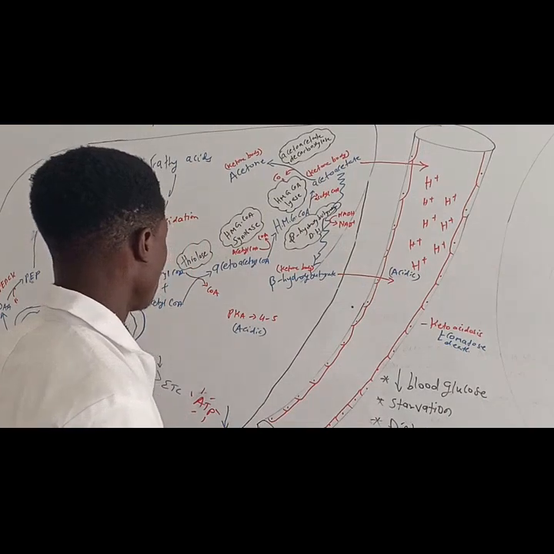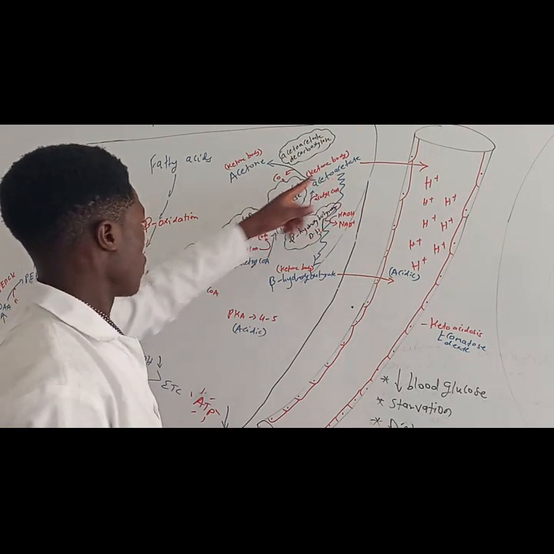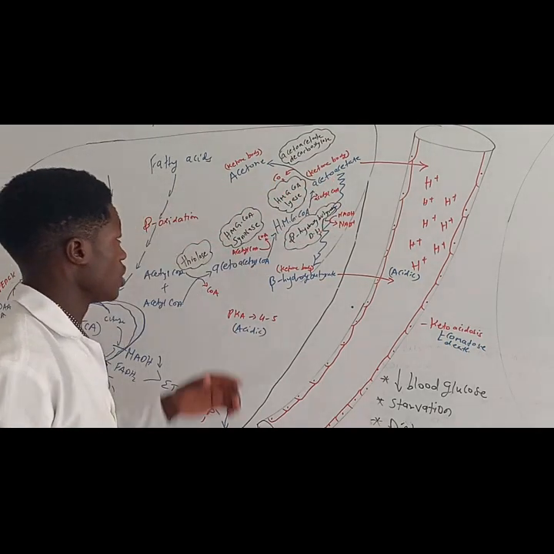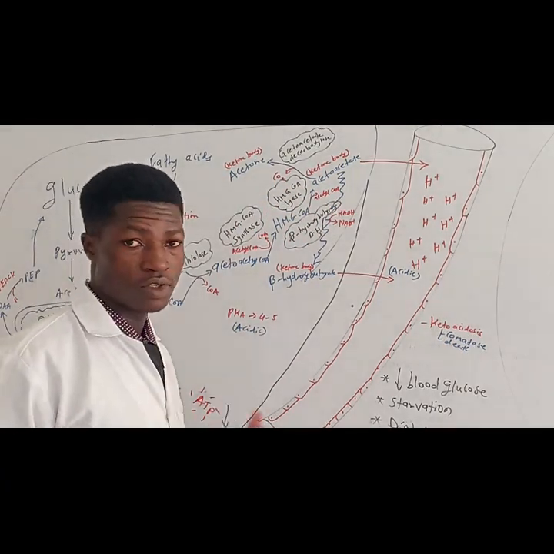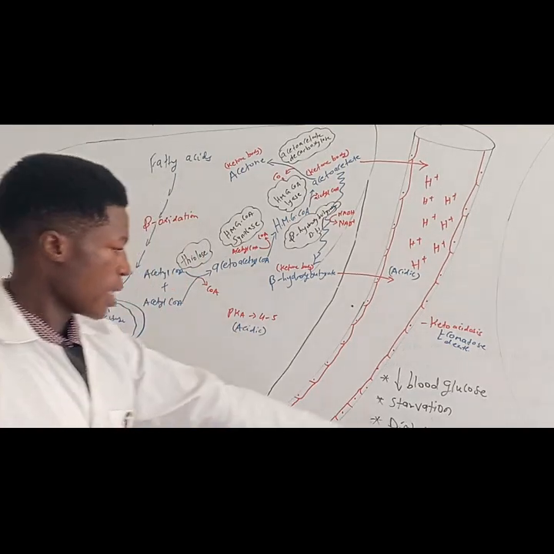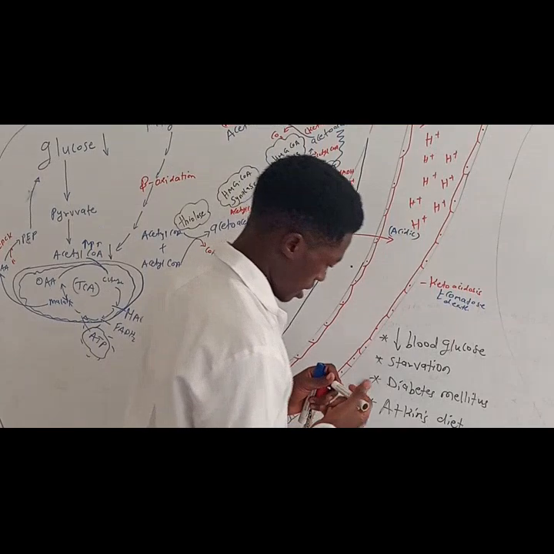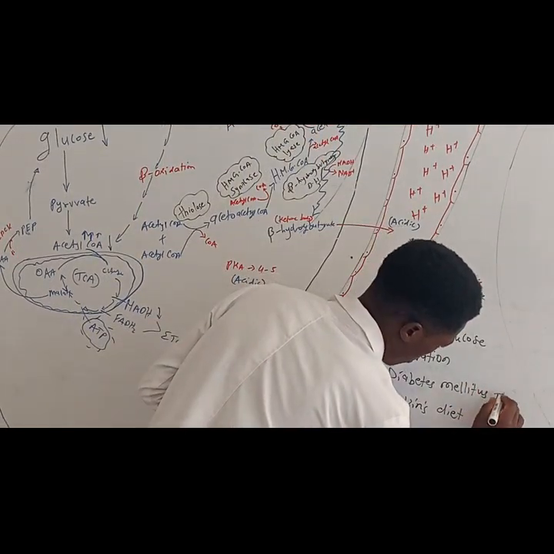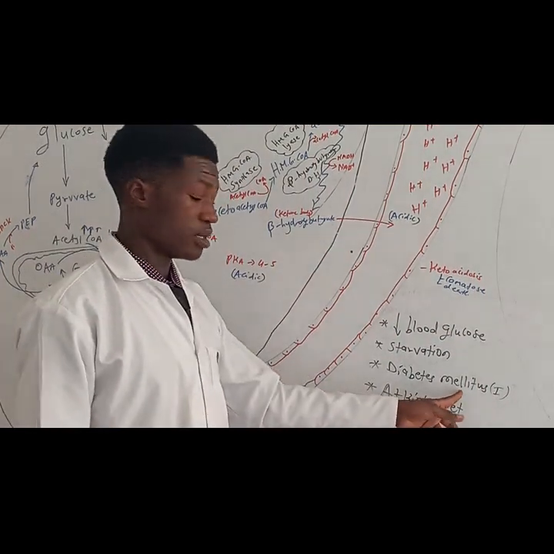Now, another condition, I forgot to mention this: acetoacetate is converted into acetone. Acetone is always released in the breath, and that can be used as one of the diagnostic markers for patients with diabetes mellitus, specifically type 1. We can smell the breath of these patients.